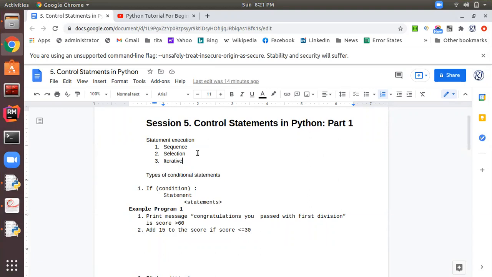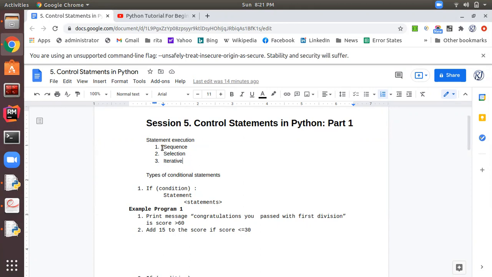If the condition is true, then only the next statement is executed, and if the condition is false, then the statement other than that is executed. Right? So this is known as statement execution on selection. And another one is iterative, in which a group of statements keeps on executing repeatedly until the condition becomes true or false.